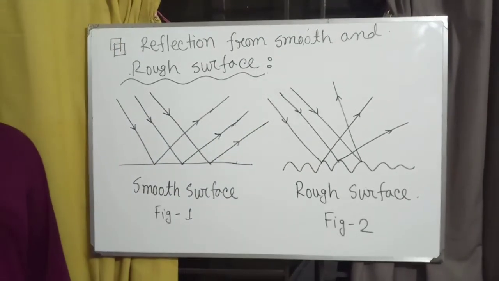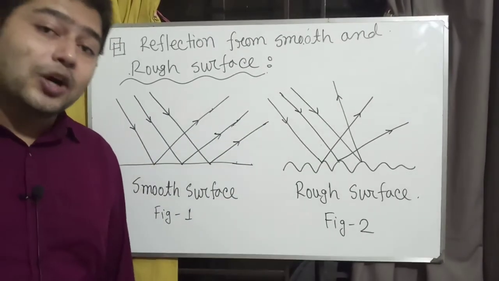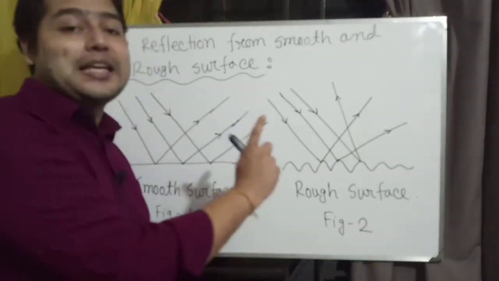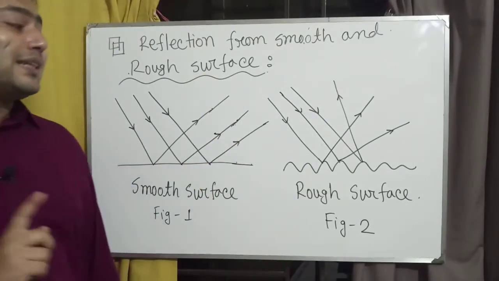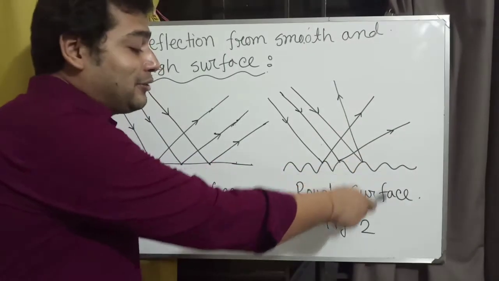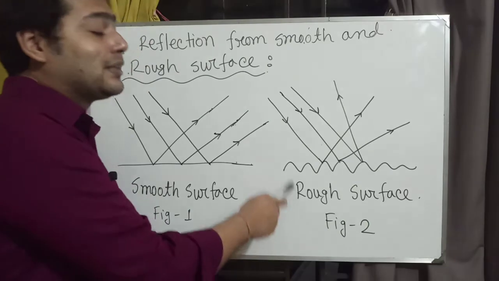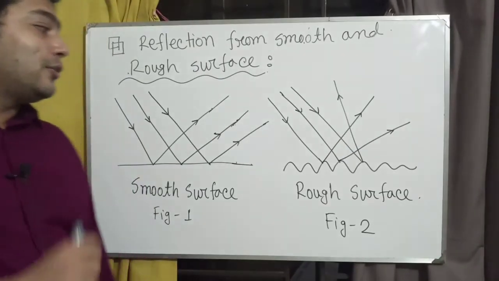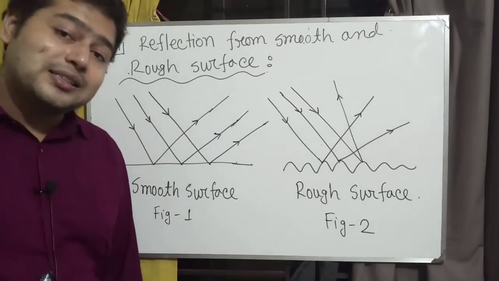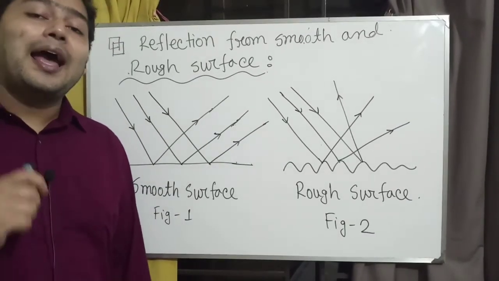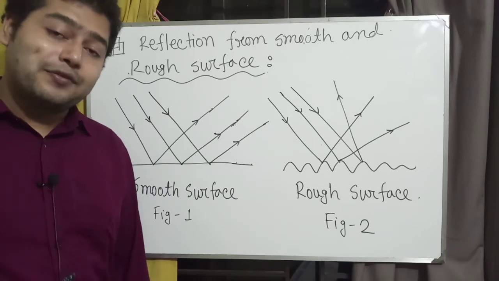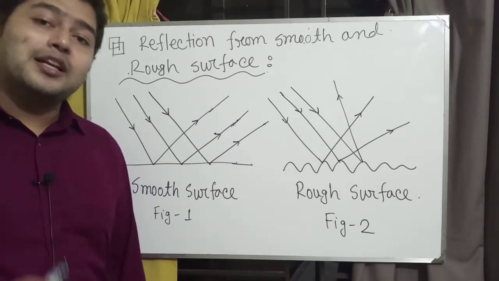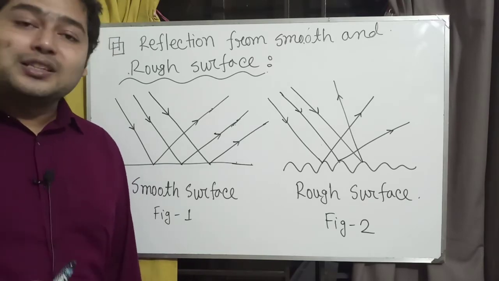Okay, this type of reflection you see in figure 2 is called irregular reflection. So here we get two definitions: one is regular reflection and another is irregular reflection. These two definitions are very important for knowledge-based questions.